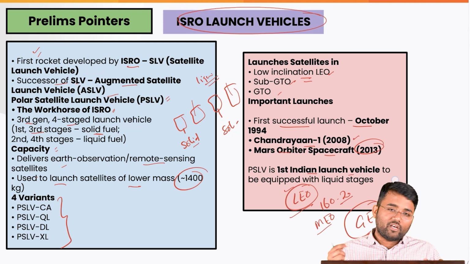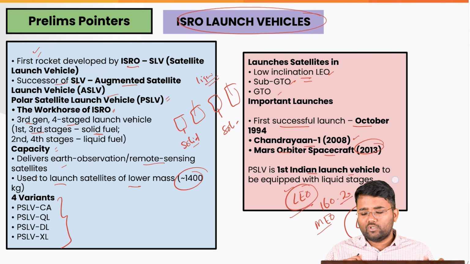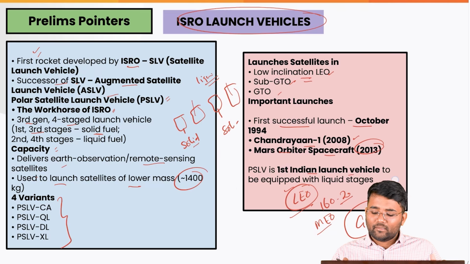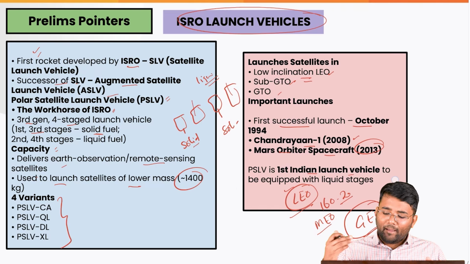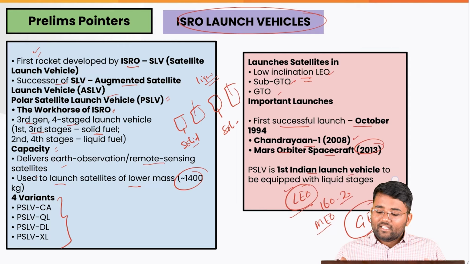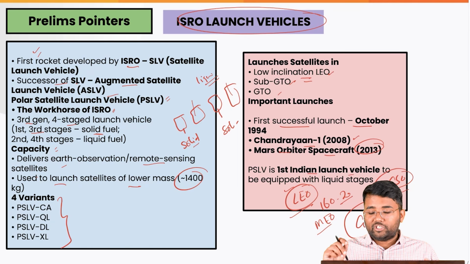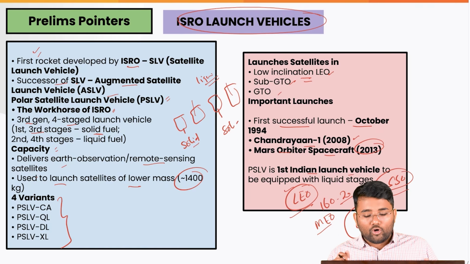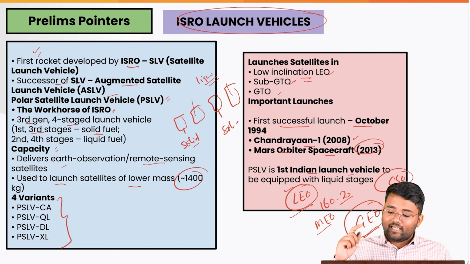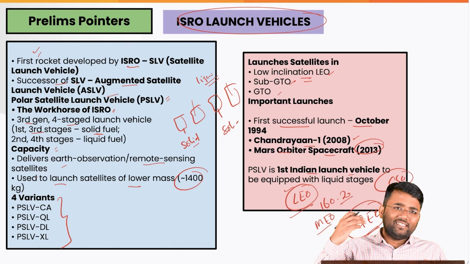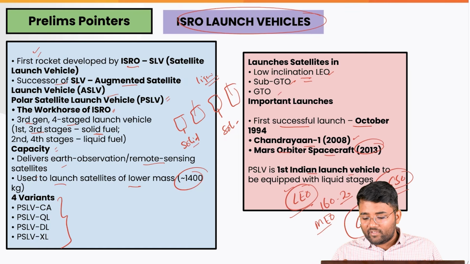Also, then we have the polar orbit that passes over the north and south pole. It covers the entire Earth as the planet rotates. It is used for mapping and environmental monitoring. Then we have the sun synchronous orbit, or SSO, which is one kind of special polar orbit. They pass over the same place at the same local time daily. It is used in imaging, and in climate and weather studies.